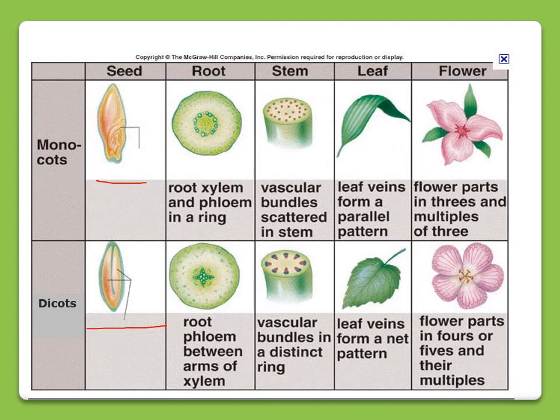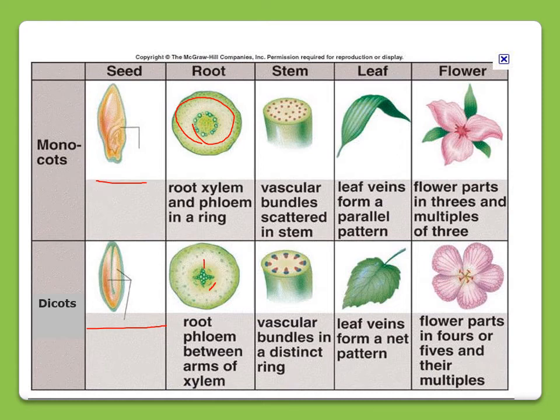In monocotyledon, the root has a ring-like structure like that. Here you can see the xylem and phloem. They are arranged in the shape of a ring, right? And here the root phloem is between the arms of xylem. This is xylem and this is phloem.